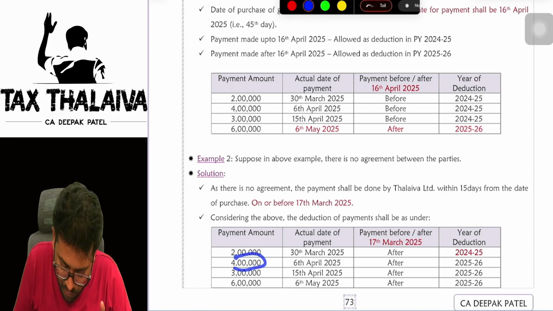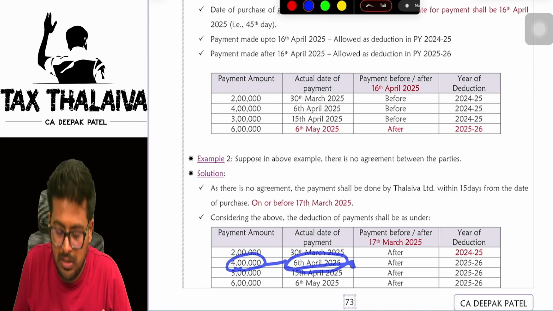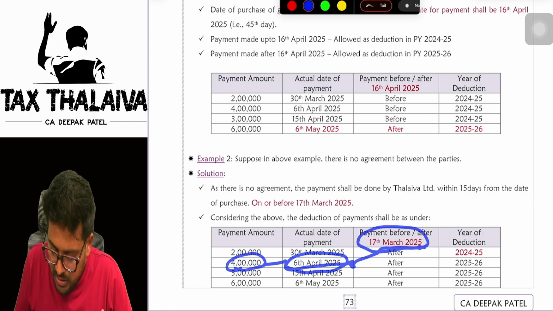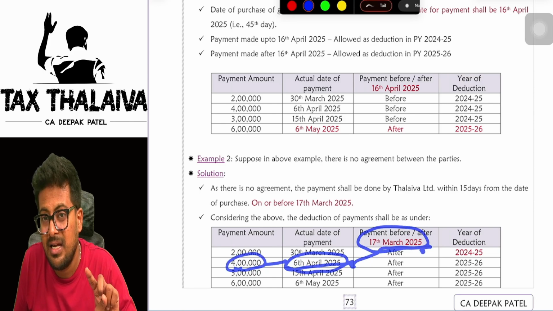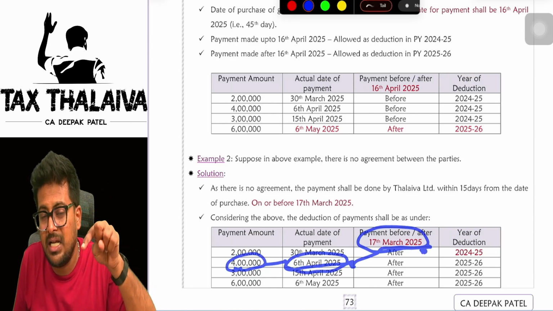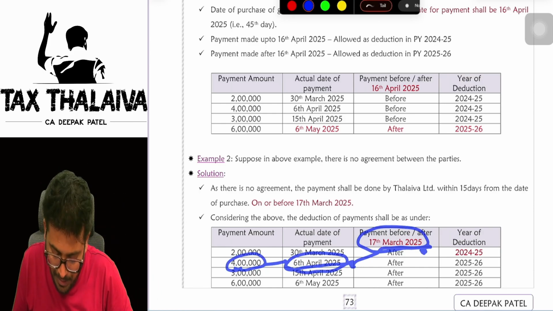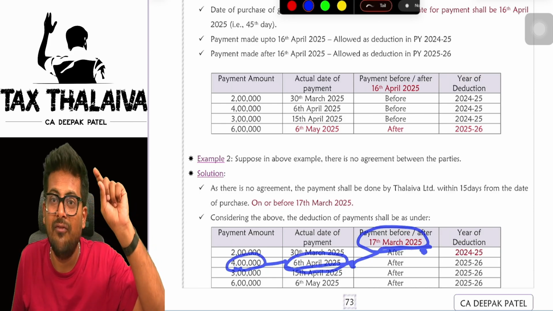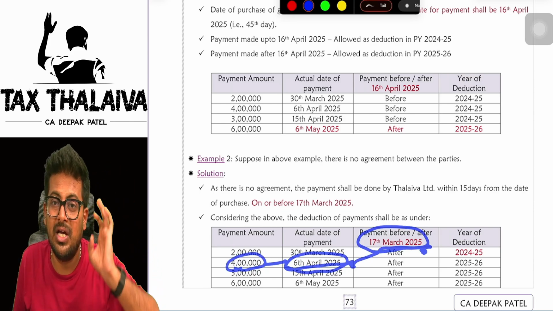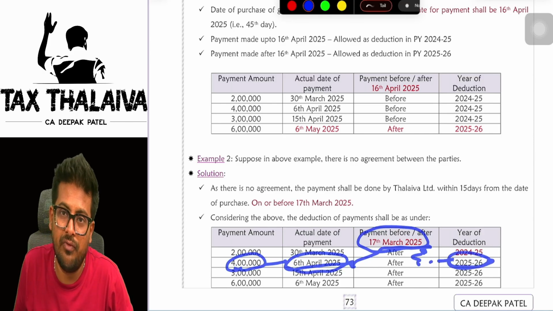But in the next scenario, 4 lakhs, actual payment date is 6th April, boss. Is the payment done before 17th March? No, after. Whenever the payment date is in that financial year, you will get deduction. When is the payment date here? 6th April 25. Means it is falling in which financial year? Previous year 25-26. So the deduction will be available in PY 25-26.